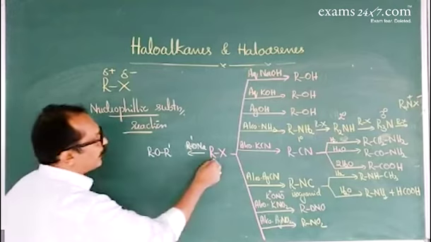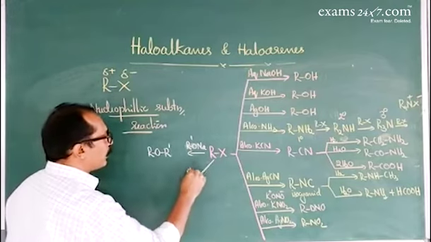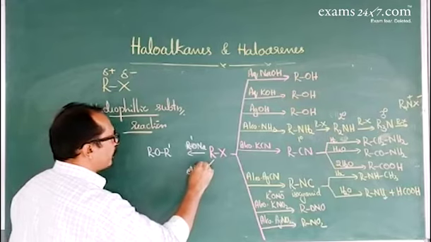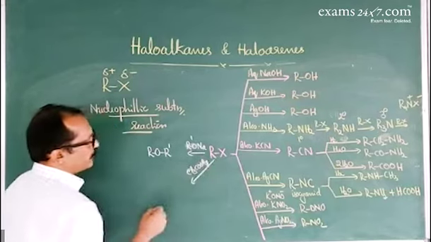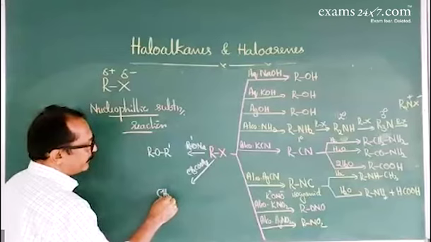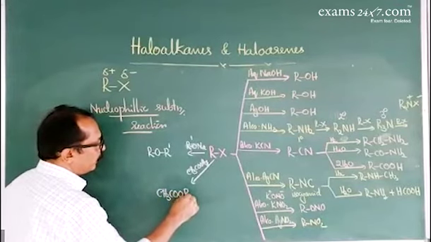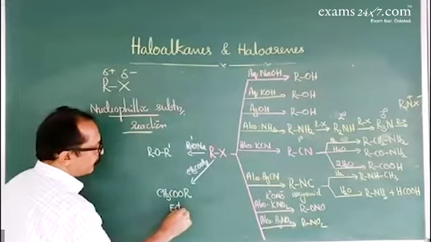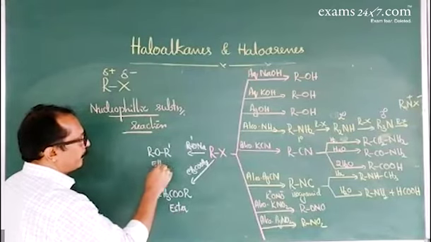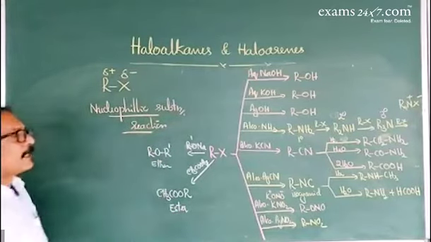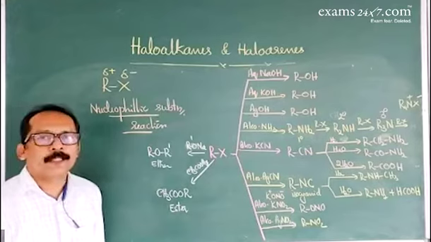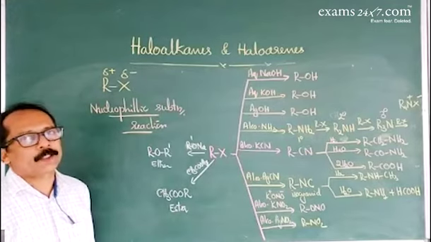Or haloalkanes react with alcoholic solution of silver acetate to give ester, CH3COOR. All these are examples of nucleophilic substitution reaction.